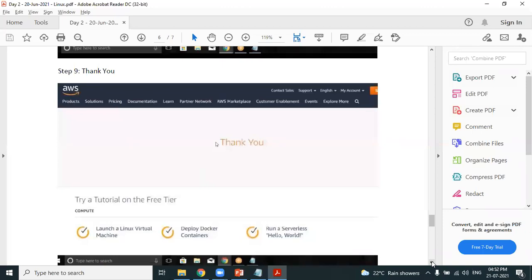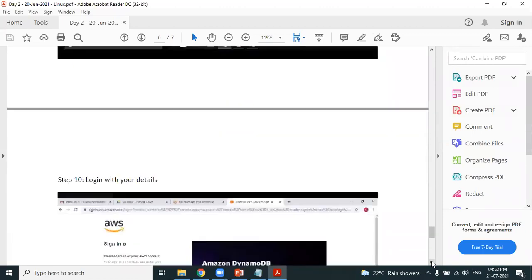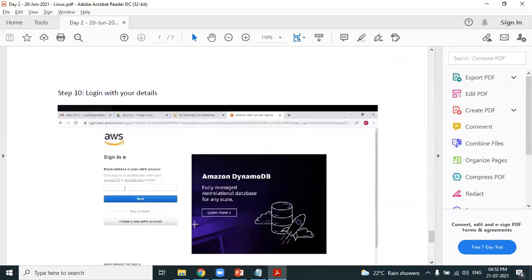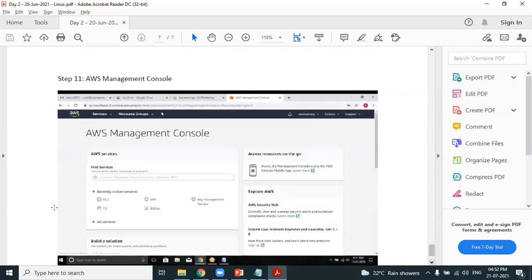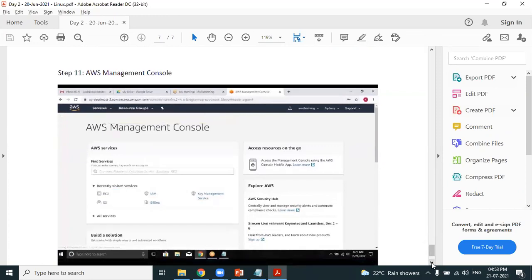Once you are done with creating a new AWS account, as usual, log into AWS by entering your email address and password. The first page you get is the AWS Management Console. From there you can choose the service and start working with AWS. Am I clear?